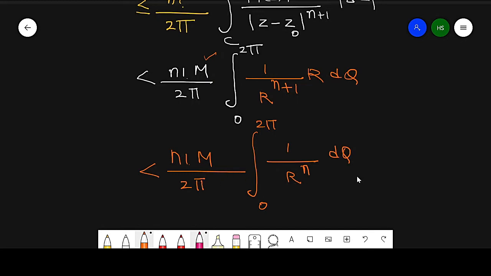So this will be converted to n factorial M over r raised to power n.